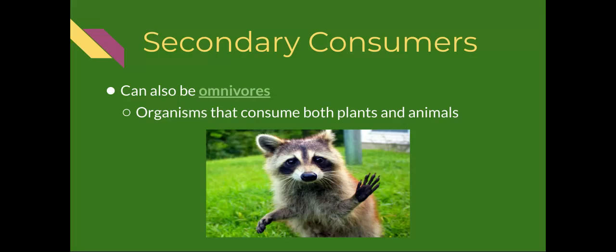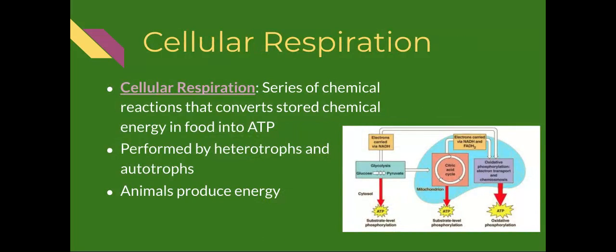Secondary consumers can also be omnivores. Omnivores are organisms that consume both plants and animals, like this raccoon. Cellular respiration is the process that heterotrophs use to convert chemical energy in food into energy, or ATP. Cellular respiration is not only performed by heterotrophs, but it's also performed by autotrophs, and it is the process animals use to produce energy. We will talk about cellular respiration in more detail before the semester is over, and we'll look at the different processes such as glycolysis, the citric acid cycle or Krebs cycle, and the electron transport chain.